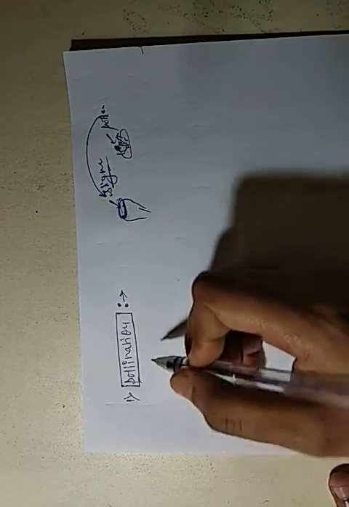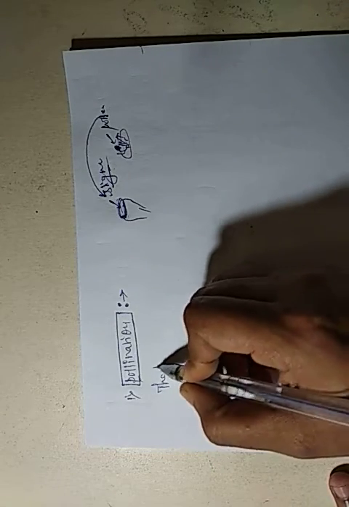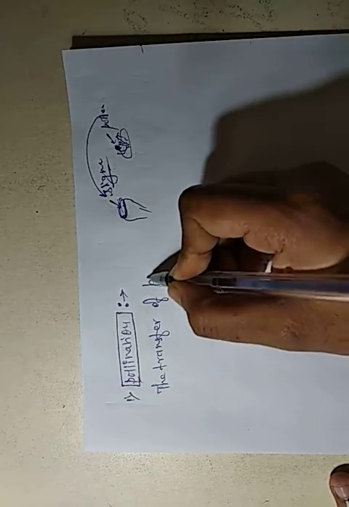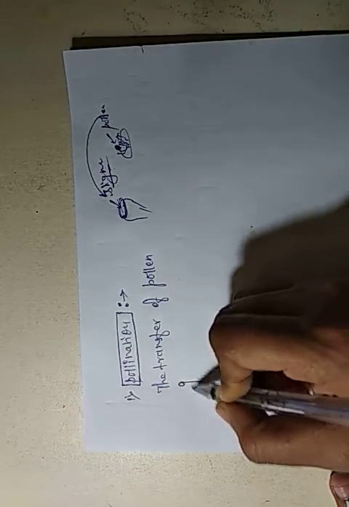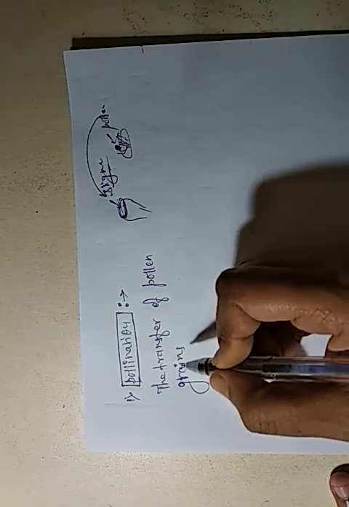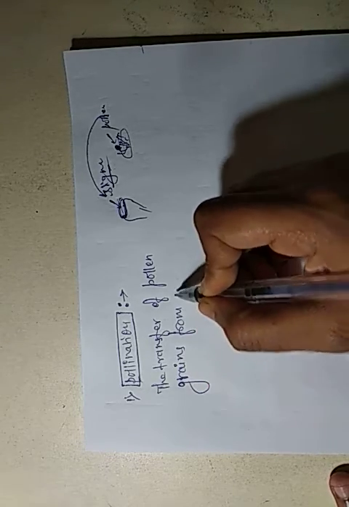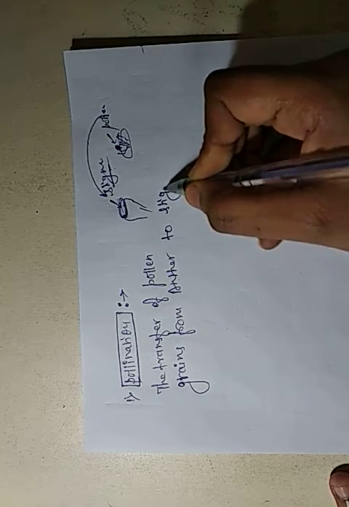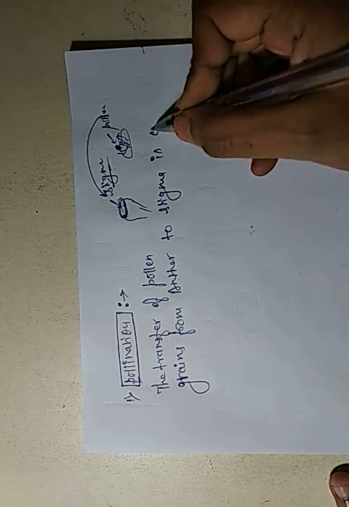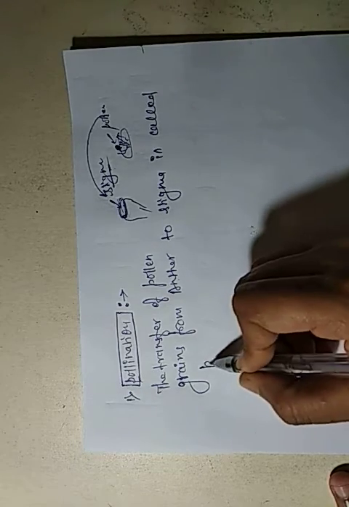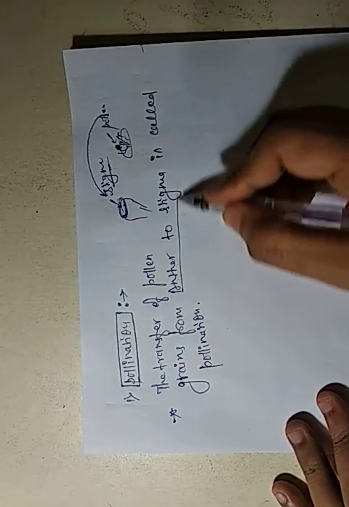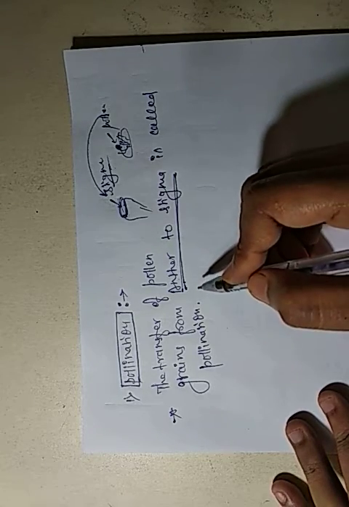So its definition is: the transfer of pollen grains from anther to stigma is called pollination.